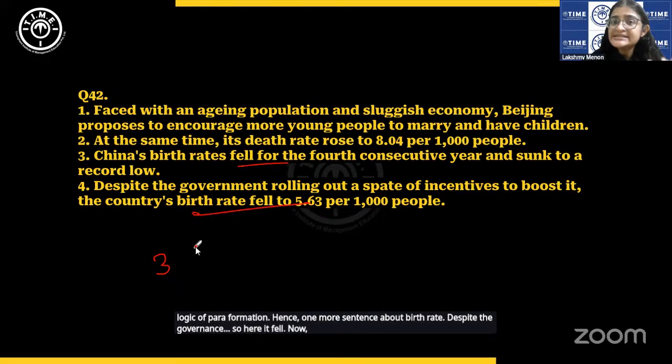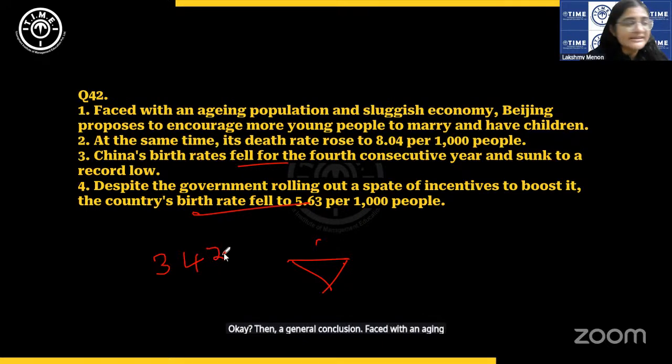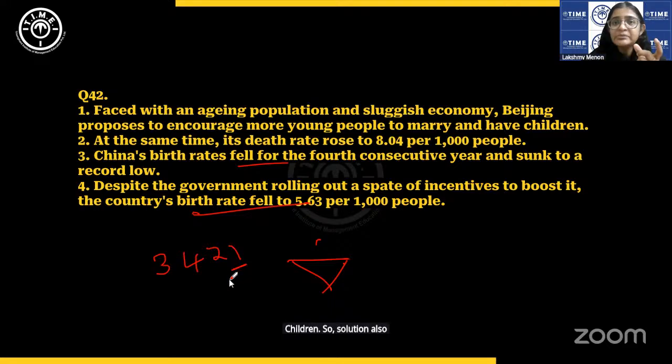Now, 4 gives the exact figures. That is what we call general to specific. In para formation, we usually have this order: general to specific. Birth rates fell is a general sentence. The specific data is given in 4. What exactly did it fall to? Then at the same time, its death rate rose to this much. Then a general conclusion. Faced with an aging population and sluggish economy, Beijing proposes to encourage more young people to marry and have children. So a solution also. A general statement and a solution. Problem, solution. Okay, 3, 4, 2, 1.